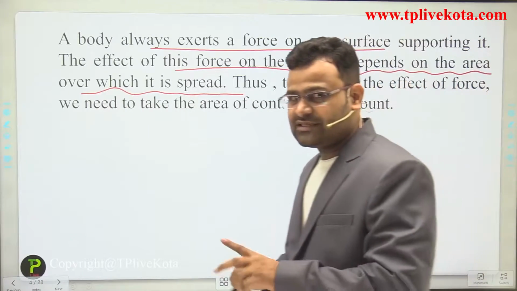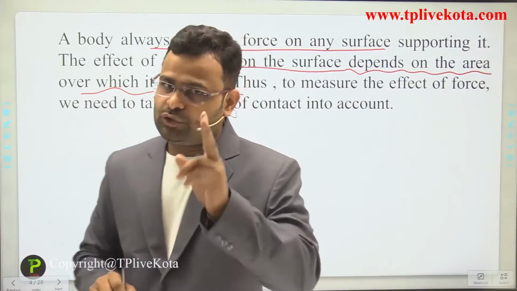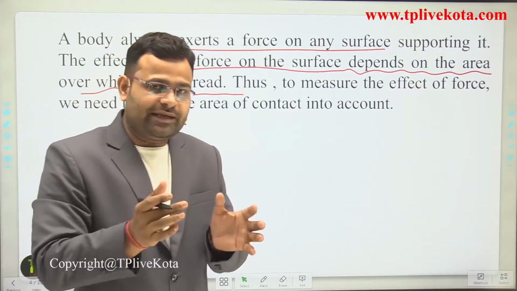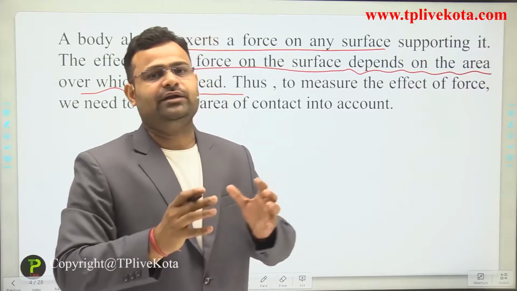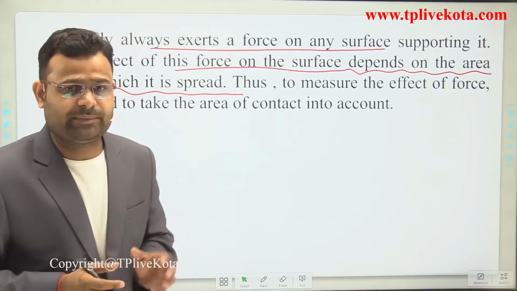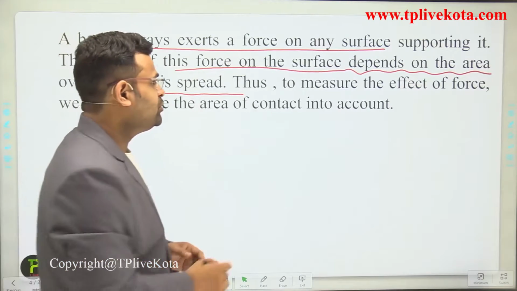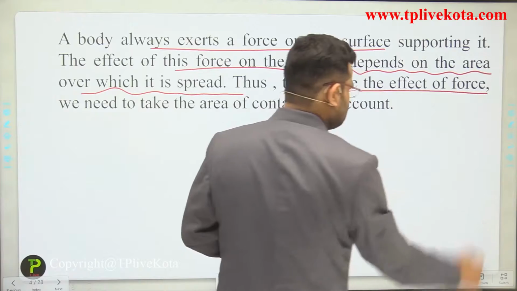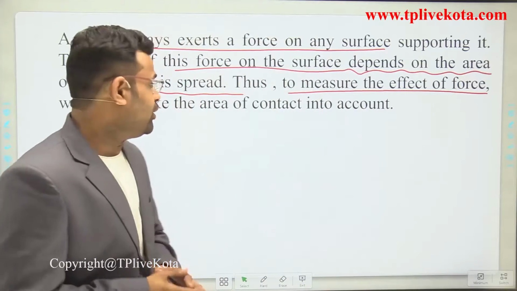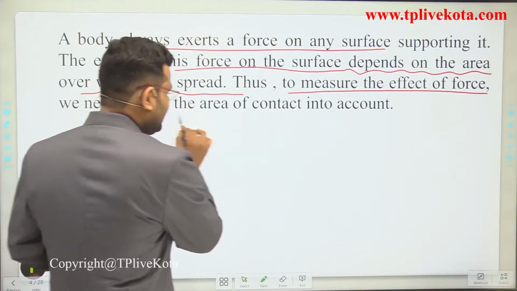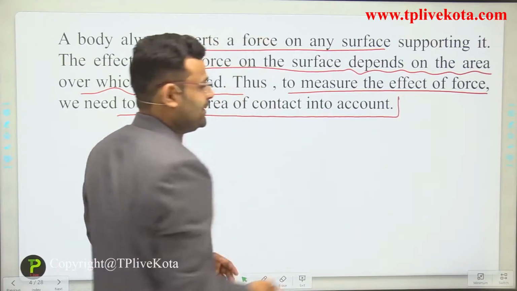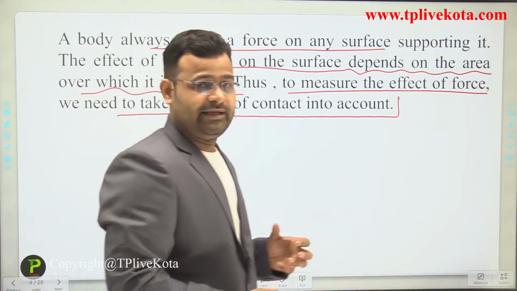In the previous discussion, we showed two different areas. One is a small area, just like a cone shape, which has a small area as compared to the box. So to measure the effect of force, we require the area of contact.